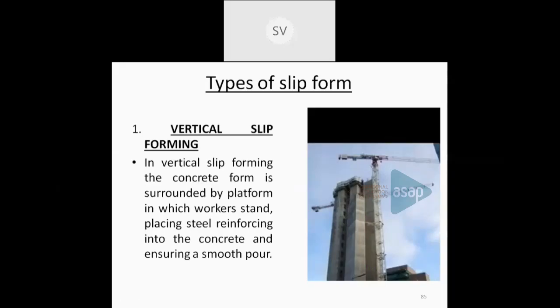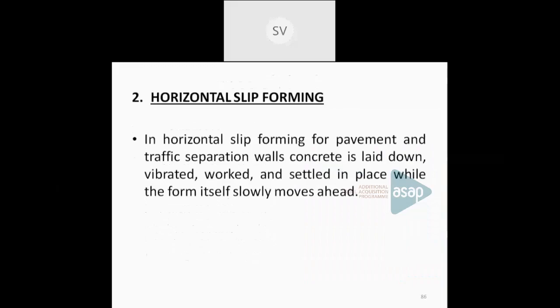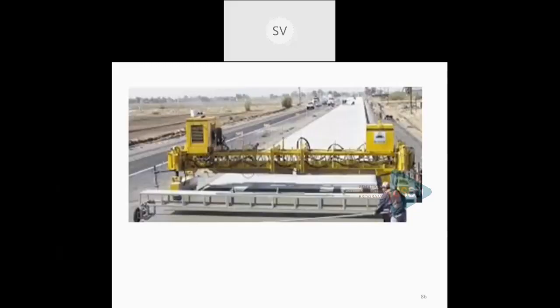And in horizontal slip forming, that is mainly useful for pavements as well as traffic separation walls, where the formwork is moving continuously in a horizontal fashion and the concreting is being done. That means the concrete is poured, vibrated, worked and settled in place while the formwork is being moved. So this shows a horizontal slip. This formwork is being moved slowly and the concreting is being done.